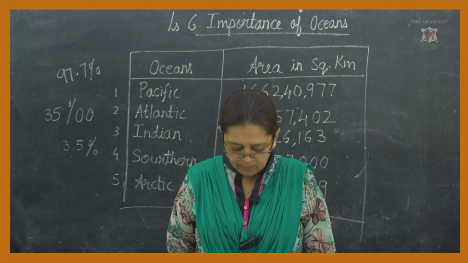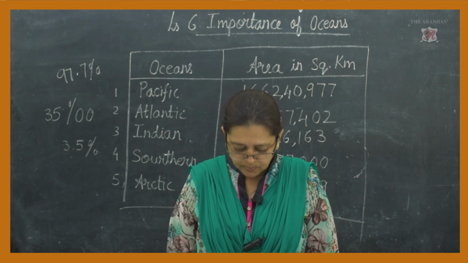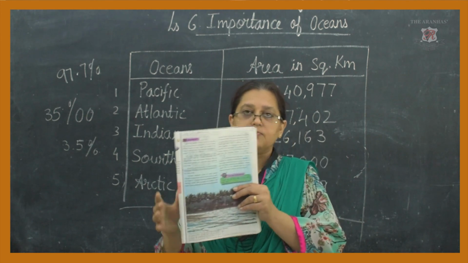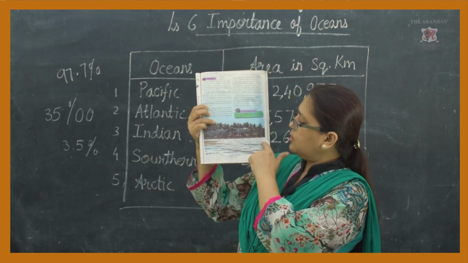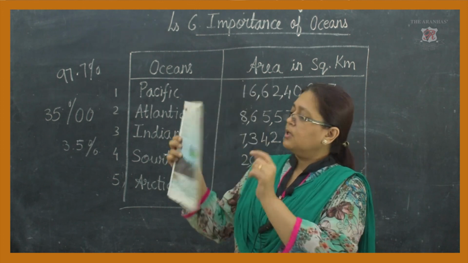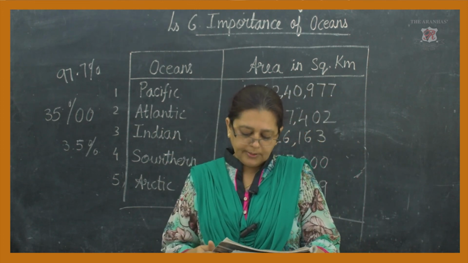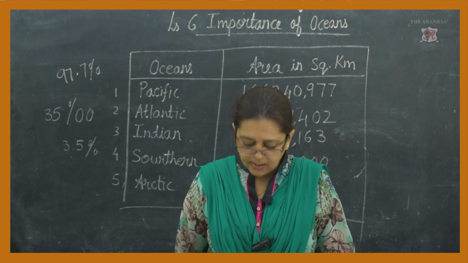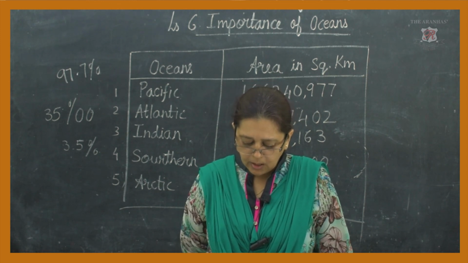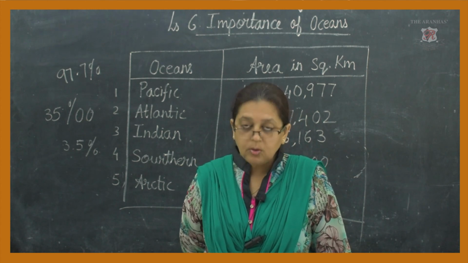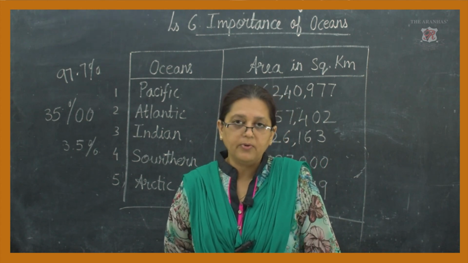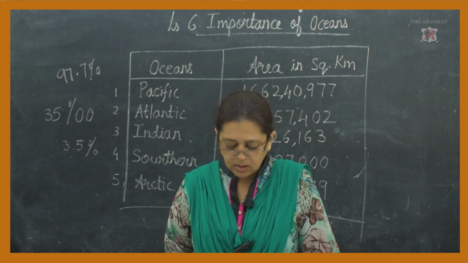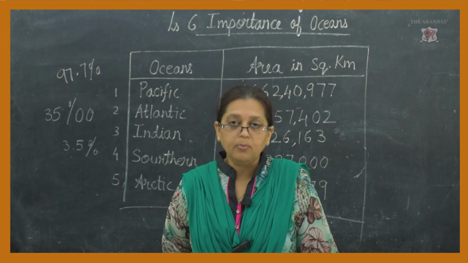So you all can see the picture over here, see how the salt is formed. Page number 33, figure 6.4. Yes, salt is an item in our diet. So in each and every food we take, we put salt in it. Salt is a must.